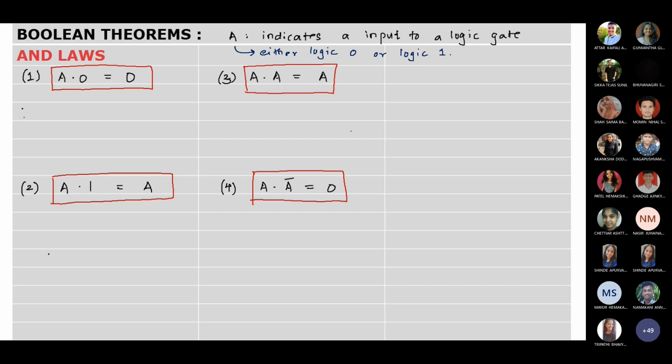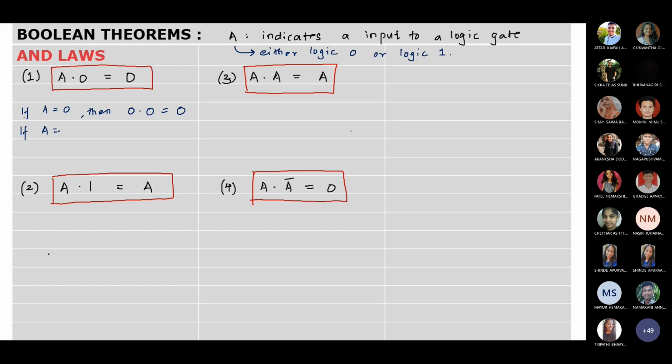So here we start with if A is 0. Then what is going to happen? 0 dot 0 will be 0, because if any one of the input to the AND gate is 0, output will be 0. Dot represents AND, so you have to recollect the AND definition.